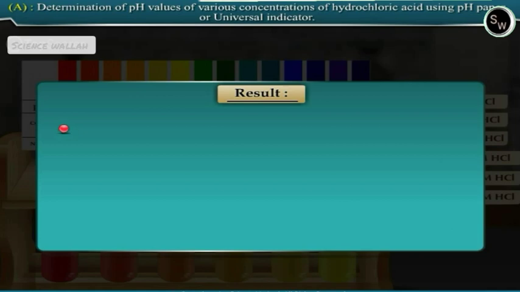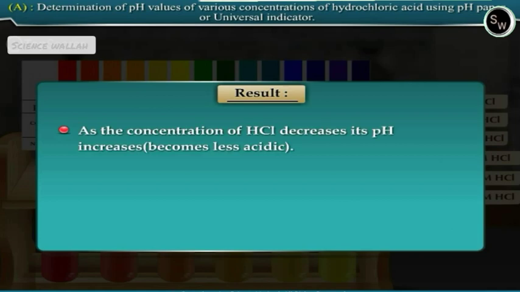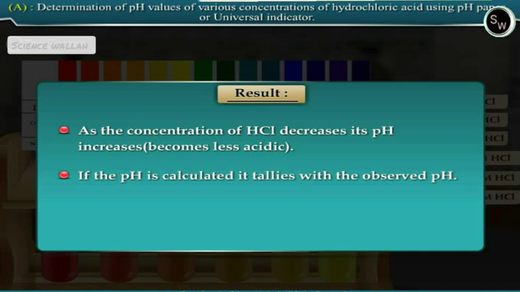Result: as the concentration of hydrochloric acid decreases, its pH increases. It becomes less acidic. If the pH is calculated, it tallies with the observed pH.